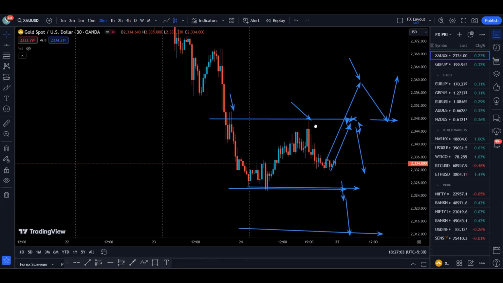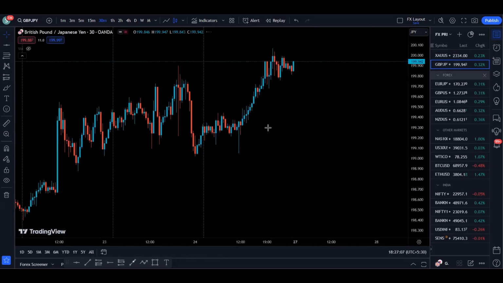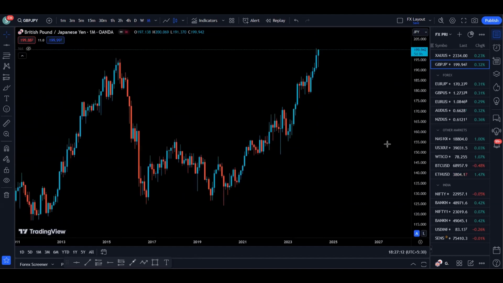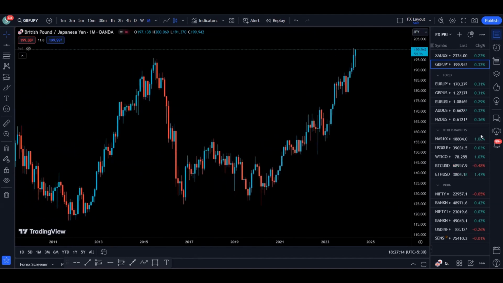So now let's go to our second pair, which is GJ, and start our analysis with the monthly time frame. Now GJ, on the monthly time frame, we can see that we are bullish because we are making higher highs and higher lows as well. So we can see that we created a high, we created a higher low, higher high, higher low, and now we created another higher high. And so now I'm waiting for a pullback and support formation to look for long opportunity to target this new high created by the price. So that is something on the monthly time frame.